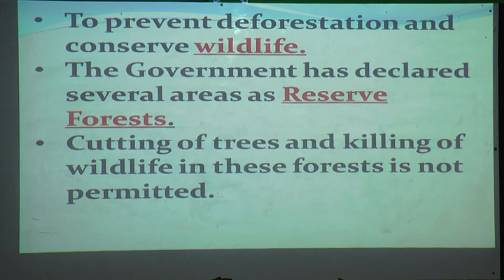Reserve means, students, as you all go for outstations, what do you do? Your parents first book, isn't it? They do reservation tickets like on railways, isn't it? Like that, to reserve forest, the government has declared some areas as reserve forest. Cutting of trees and killing of wildlife in this forest is not permitted. In the places the government has declared as reserved, nobody can go and cut the trees or kill the animals. It is not given permission. It is not permitted.